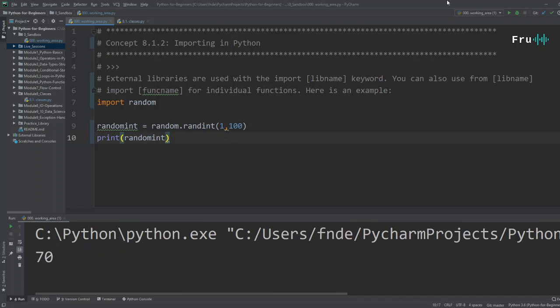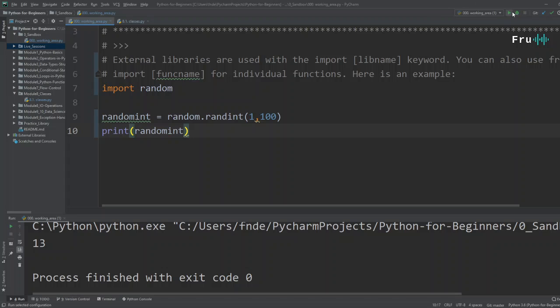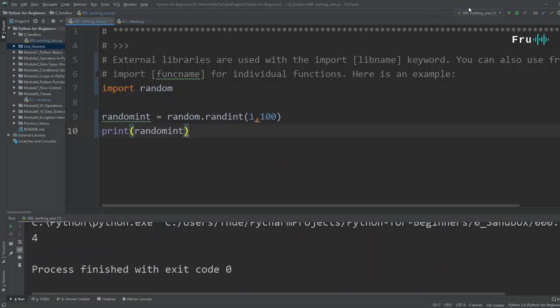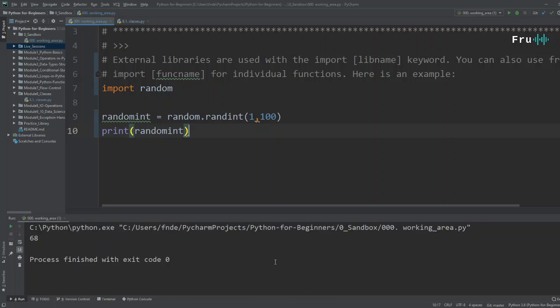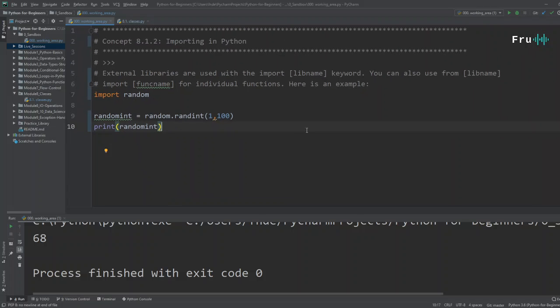All right, so it prints 70, and each time I run this, it just generates a random number, 71. There you go. It's kind of strange, it prints numbers in clusters. 4. And if you keep running this code, each time it prints a random number. So I haven't implemented a function for this. I simply imported this from an external library, and that's another very important concept within classes.